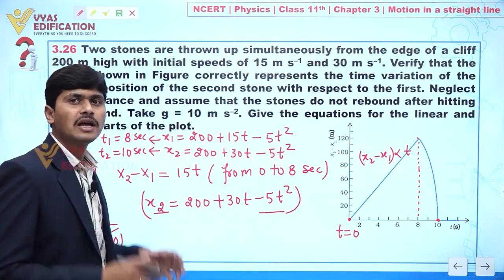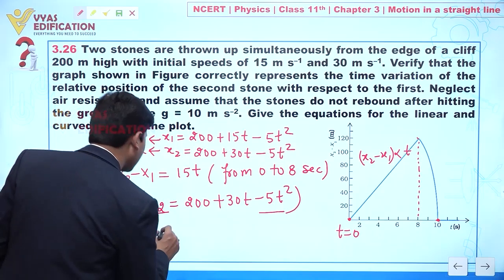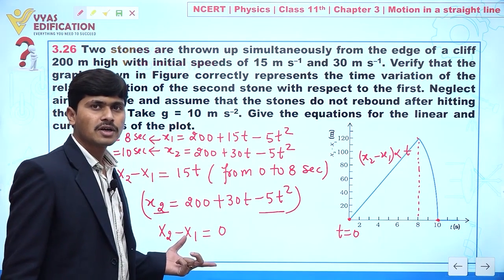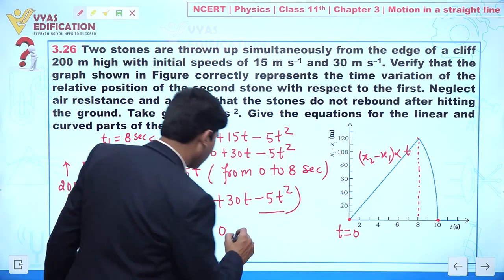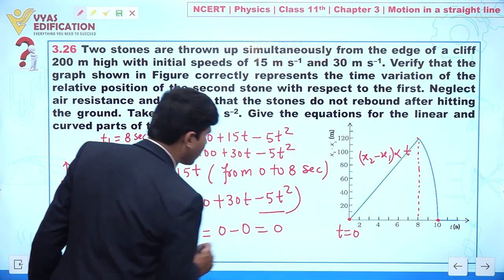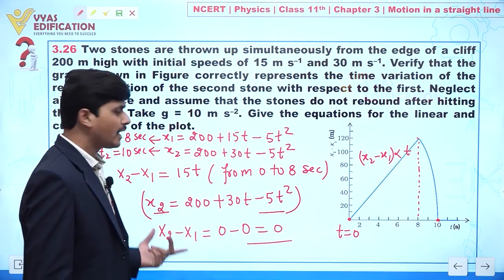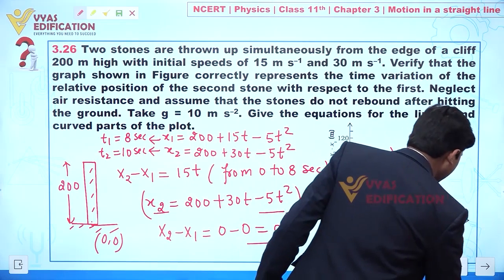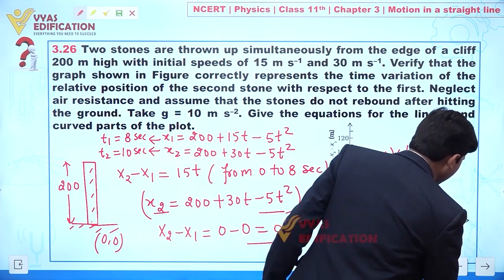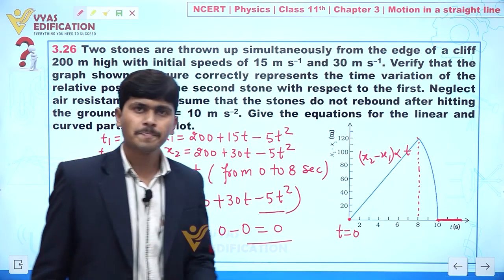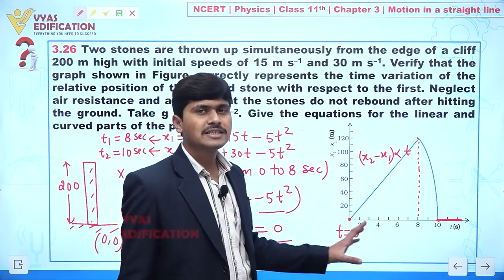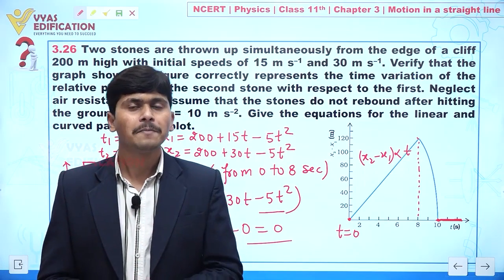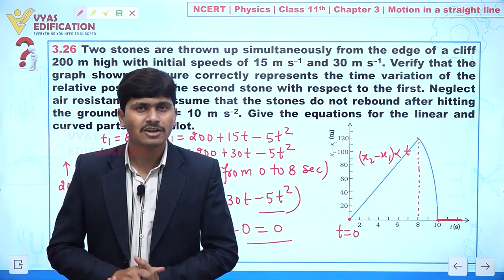Clear? And what will happen after 10 seconds? We can write x2 minus x1: the second stone also comes to the ground, and x1 is already on the ground, so this always comes out to be 0. It means x2 minus x1 is no longer varying with time. That's why we get this constant line on the graph. Clear? This is on the time axis. Yes or no? So the graph that is given to you is perfectly correct according to the given situation. Clear to everyone?